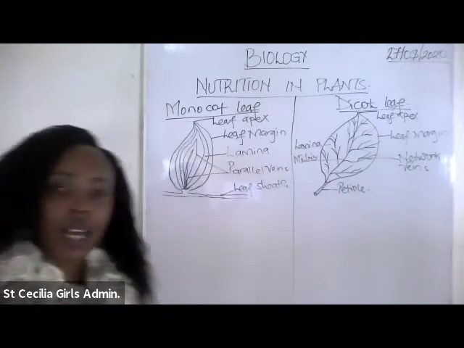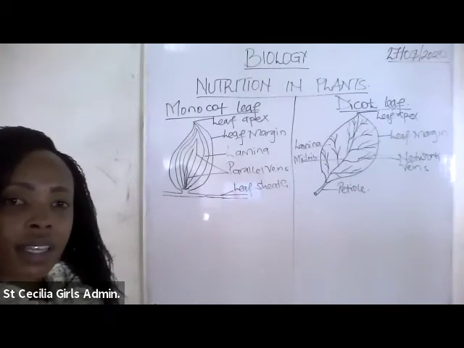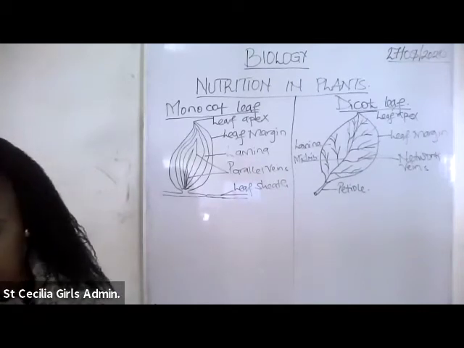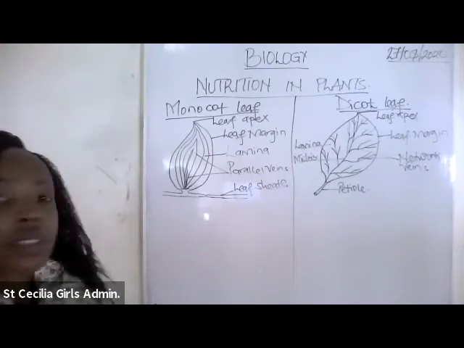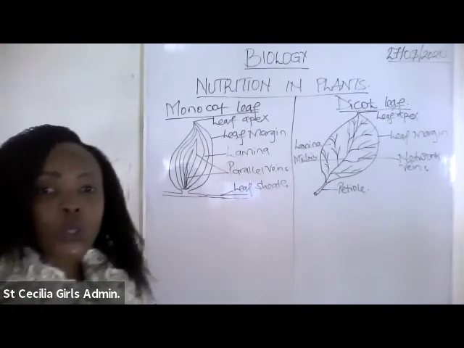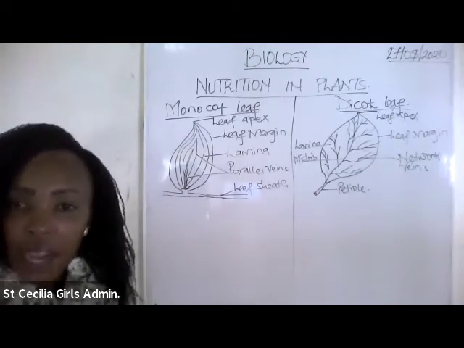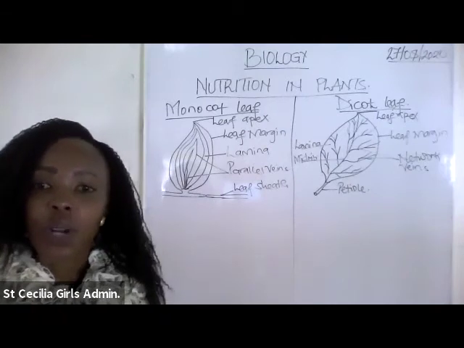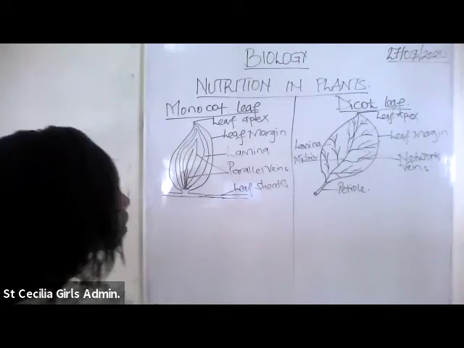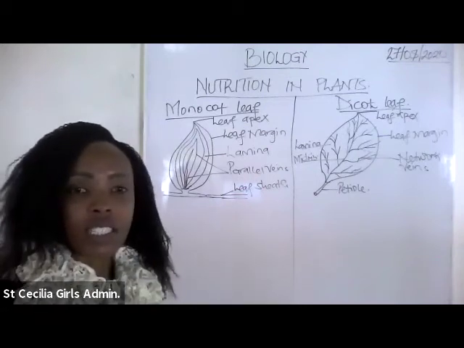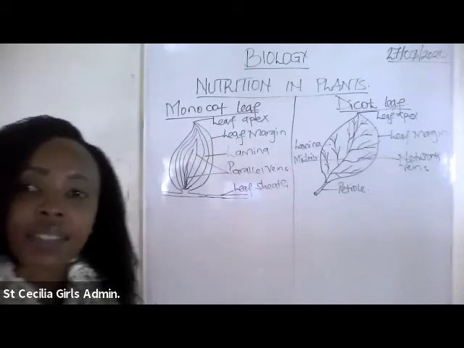Now, those are the two leaves representing the monocot and the dicot leaf. From the two, in addition to any other information you have, I want us to come up with the differences between a monocot and a dicot. Differences between the two.